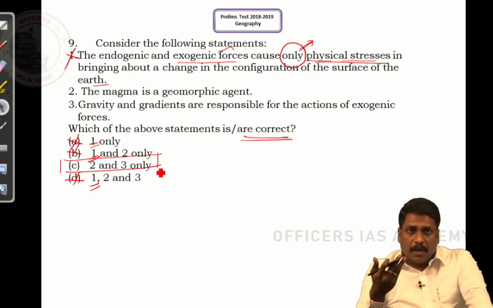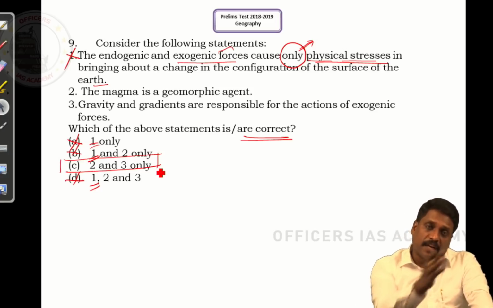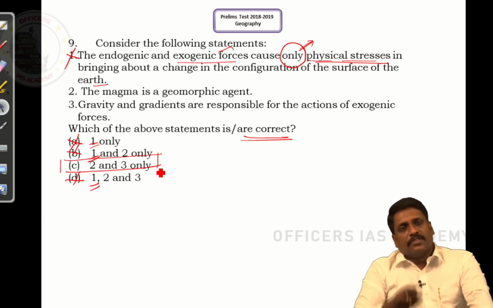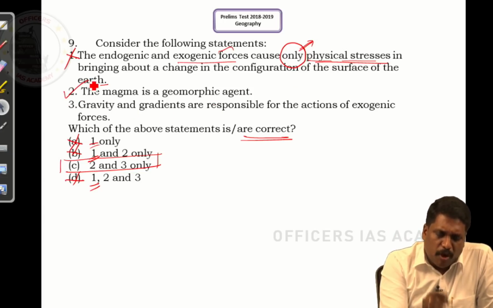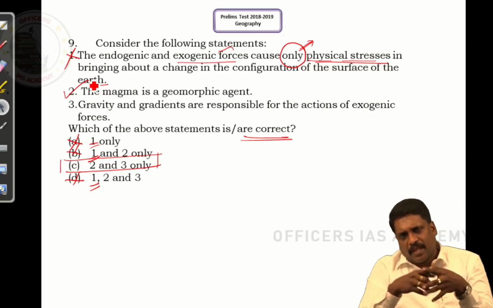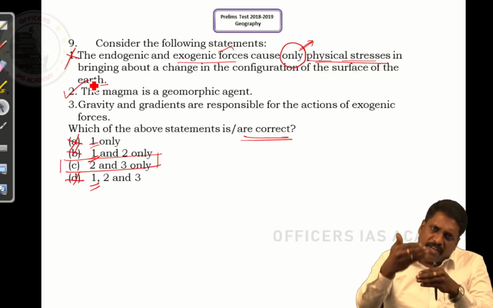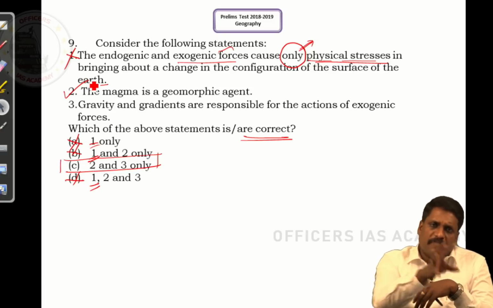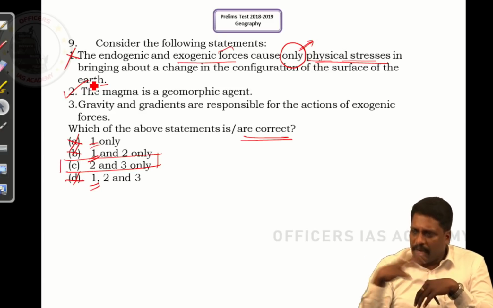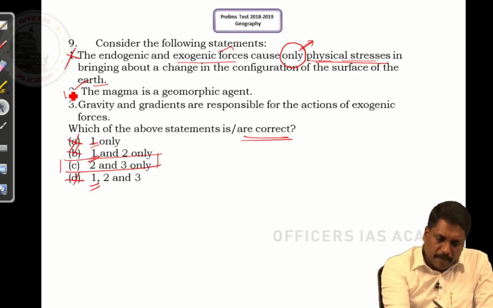But still, if you do not want to take a chance, you can read the sentences again. When I talk about statement 2, magma is a geomorphic agent. Obviously, right. What is a geomorphic agent? Anything which brings changes in the surface of the earth, you call a geomorphic agent. Magma, on solidification, forms igneous rocks. Many modifications it forms. Obviously, magma is a geomorphic agent.